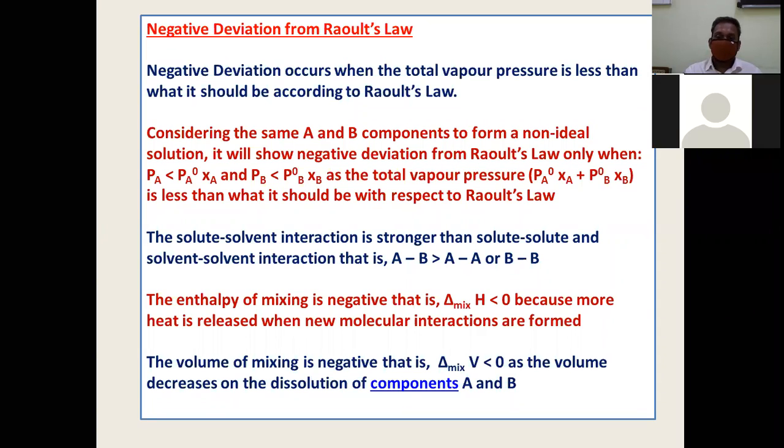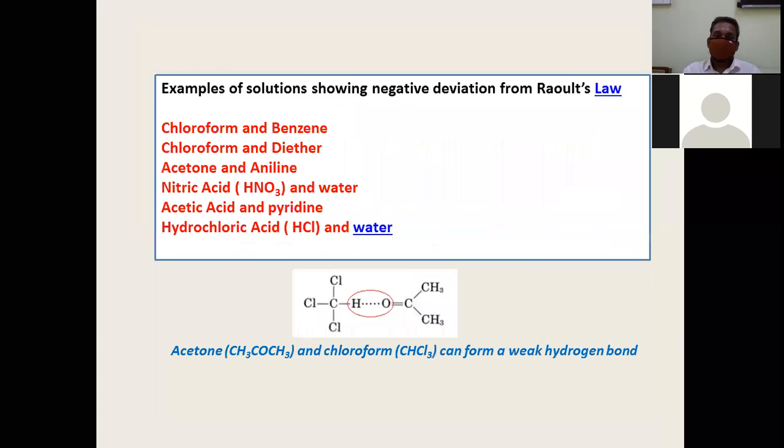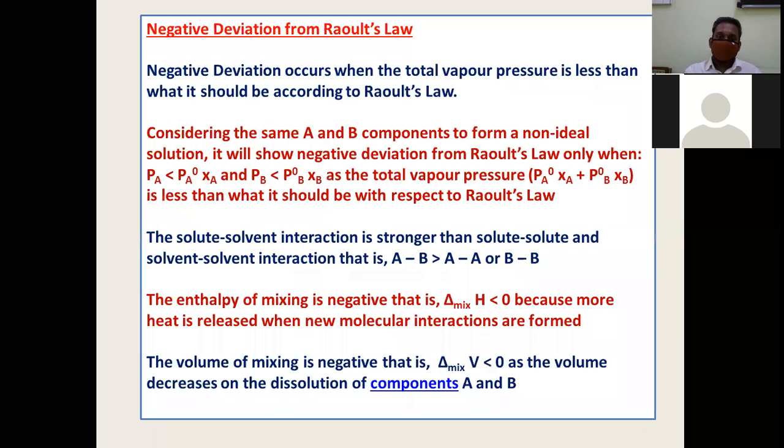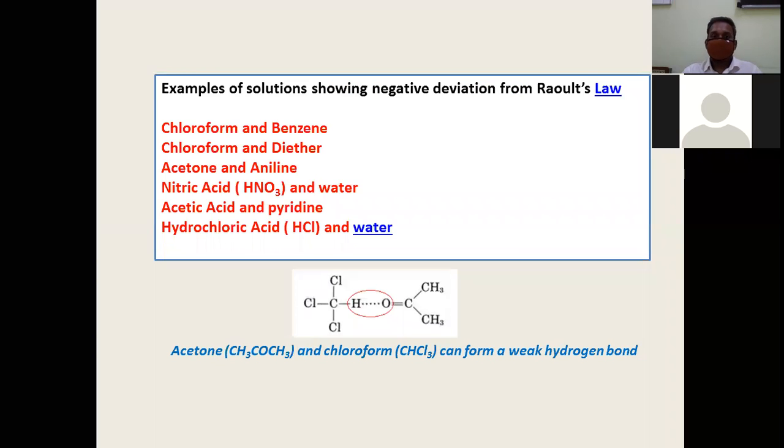What are the examples of such solutions? Negative deviation from Raoult's law: chloroform and benzene, chloroform and diethyl ether, acetone and aniline, nitric acid and water, HCl and water. In fact, you may have observed, what did I tell? That heat is evolved, heat is liberated during mixing. Isn't it the case with HCl and water? If you want to dilute HCl, you add water to HCl or HCl to water, and you look at the heat change. The container or the flask will be hot. Why? Because heat is liberated during mixing.